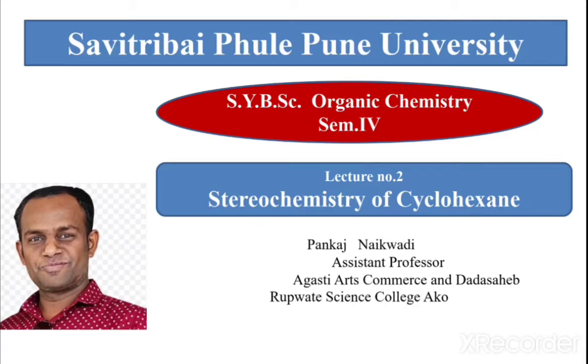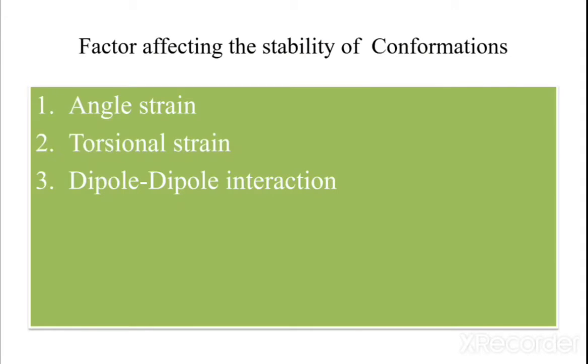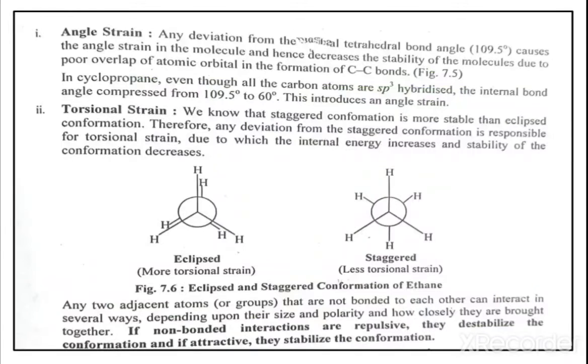In today's lecture we'll start the remaining part of the stereochemistry of cyclohexane. First we focus on the factors affecting the stability of conformation. Here there are three factors: angle strain, torsional strain, and dipole-dipole interaction. Now we discuss them one by one. Number one, angle strain.